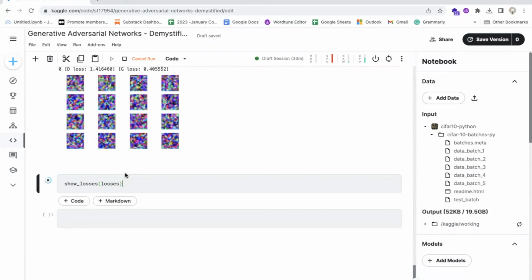Let's have a look at the original images. It will help us to compare how well our generator did. I have only selected the bird images for training.